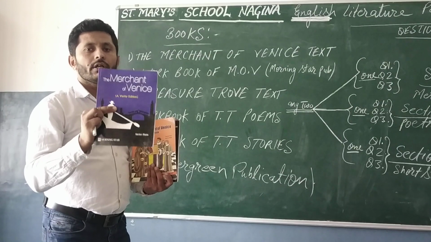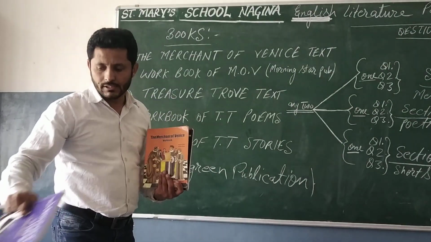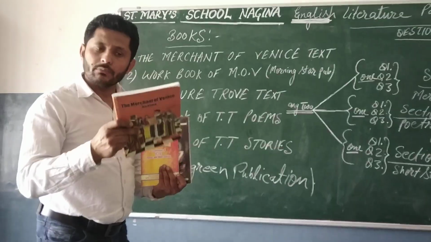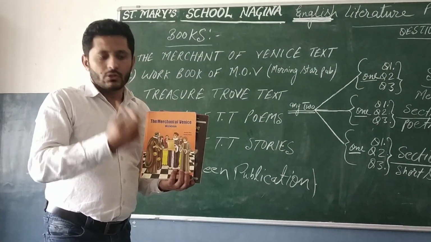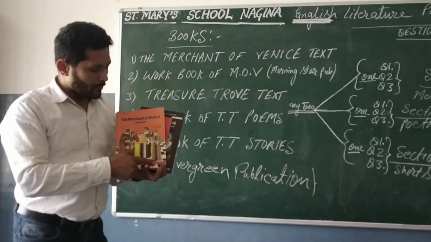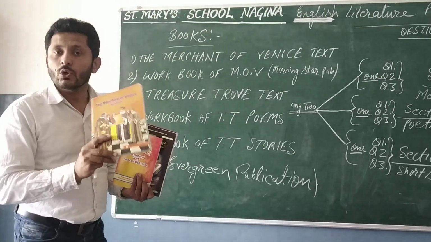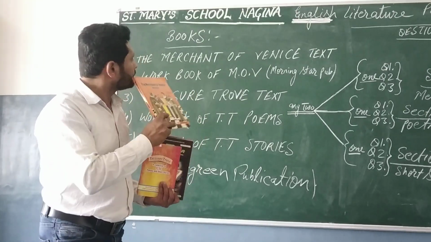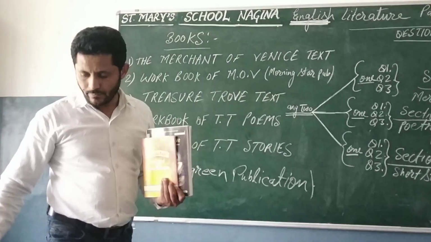It is a textbook in which full grammar is there scene wise. Then we have the workbook, it can be this one or another one, the cover can be changed. So it must be Morning Star publication, that you have to keep in mind.